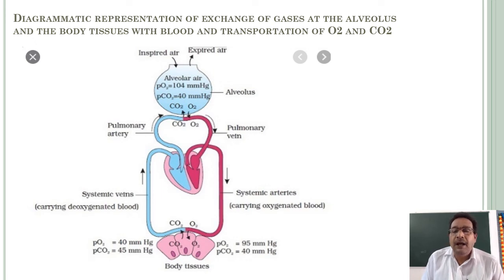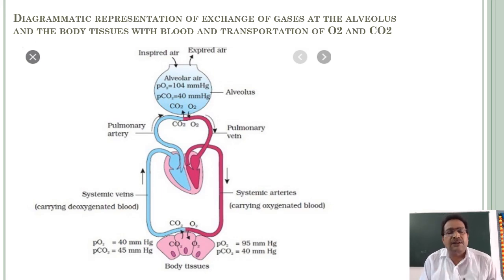Okay. In the next class, we will discuss the transportation of respiratory gases: how oxygen is carried from the lungs to the tissues through blood circulation in the form of oxyhemoglobin, and of course also in dissolved form in plasma.